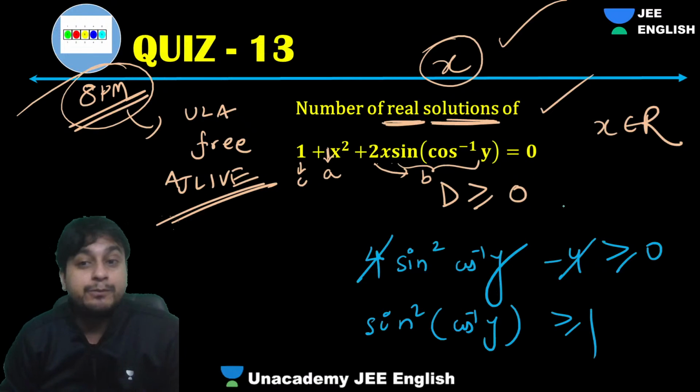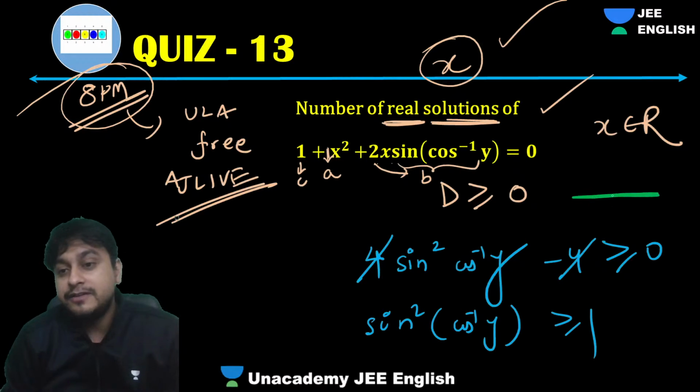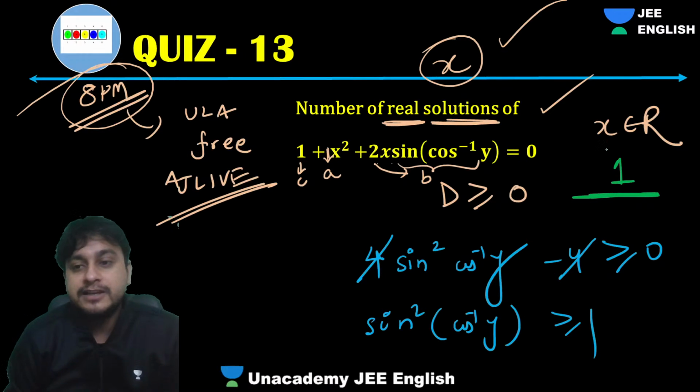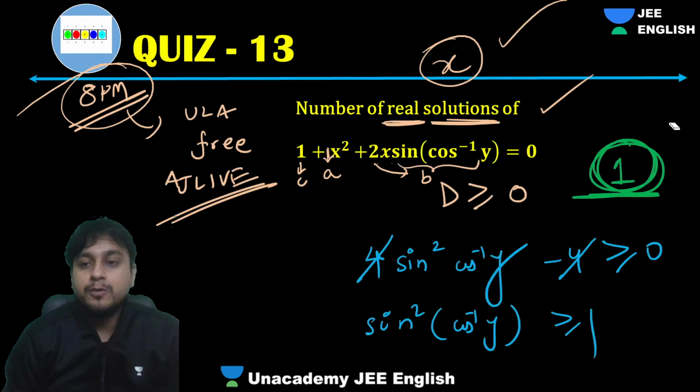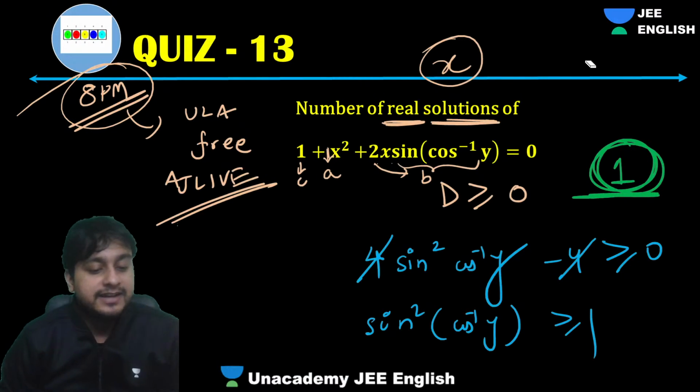This is an integer type problem asked in advanced. The answer will be 1. You have to fill here, guys. Number of solutions will be 1. That is the answer. I hope you guys understood this amazing question.